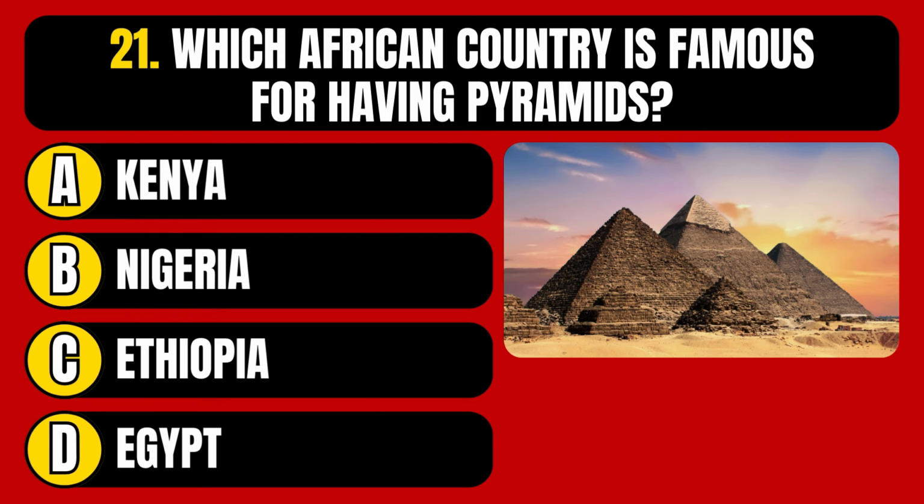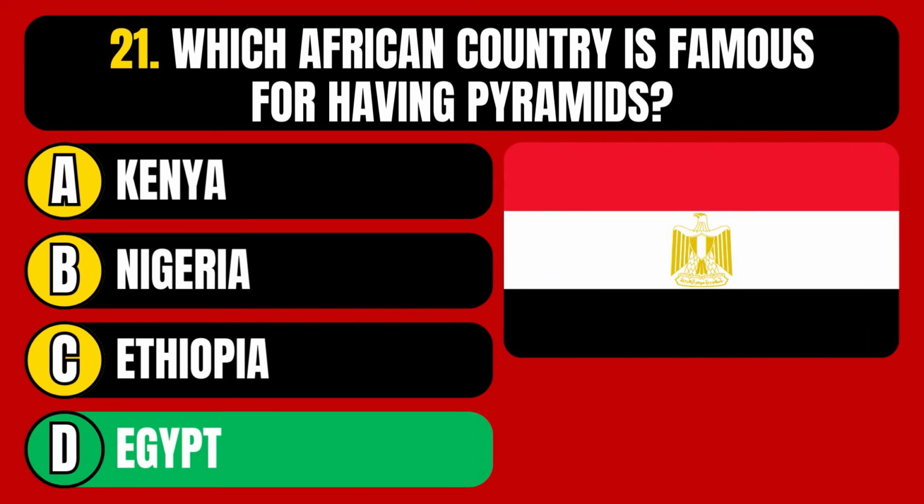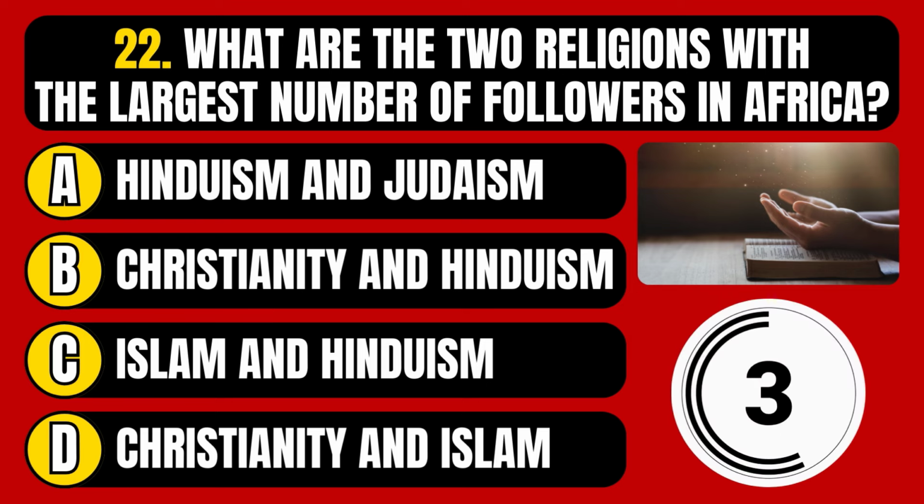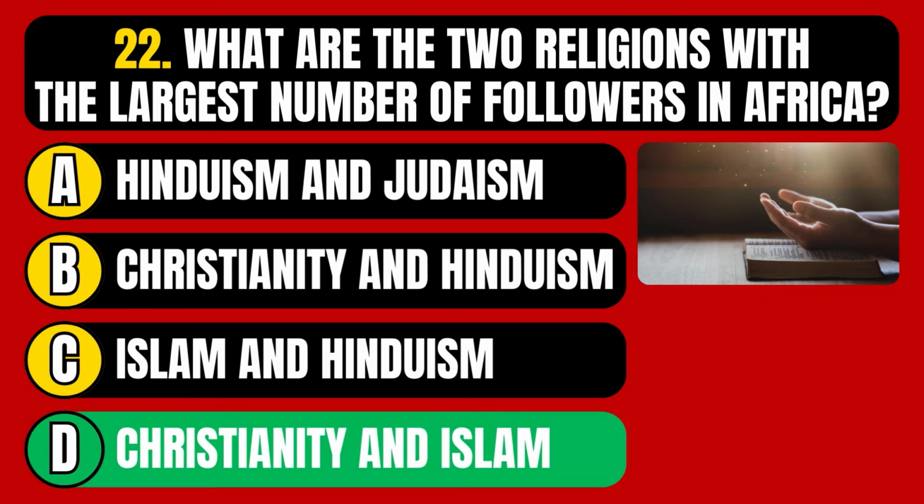Which African country is famous for having pyramids? Kenya, Nigeria, Ethiopia, or Egypt? The correct answer is option D, Egypt. What are the 2 religions with the largest number of followers in Africa? Hinduism and Judaism, Christianity and Hinduism, Islam and Hinduism, or Christianity and Islam? The correct answer is option D, Christianity and Islam.